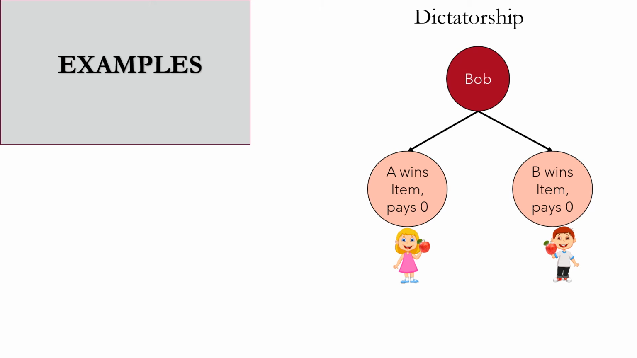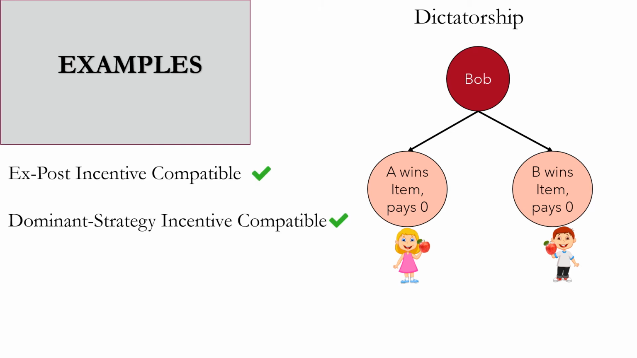Now let's observe another mechanism. In this dictatorial mechanism, Bob sends one bid that says whether Alice wins the item or he wins the item, where they both pay 0. It is clearly dominant strategy and therefore also ex post incentive compatible, because the dominant strategy of Bob is to just take the apple if he has some value for it. For Alice, she says nothing at all, so she trivially has the dominant strategy as well.